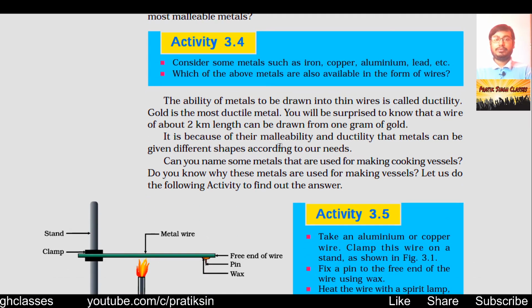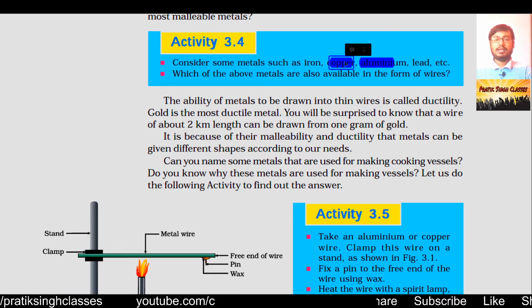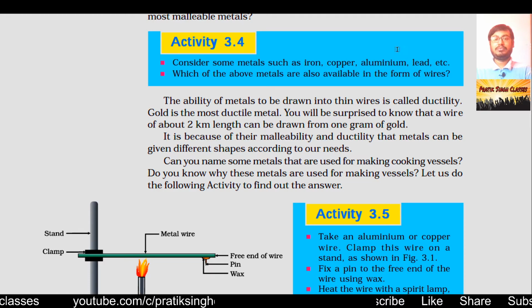Then activity 3.4. Consider some metals such as iron, copper, aluminium, lead, etc. Which of the above metals are also available in the form of wires? We know very well that copper is widely used as wires. Aluminium also, but not like copper. Iron wires are also available. But lead wires are not available. Why? Because lead is not a good conductor of electricity. On the other hand, iron, aluminium and copper are very good conductors of electricity. That is why they are available in the form of wires.